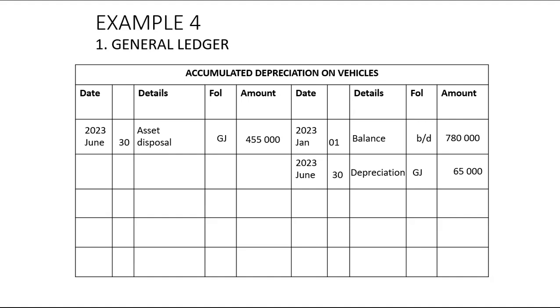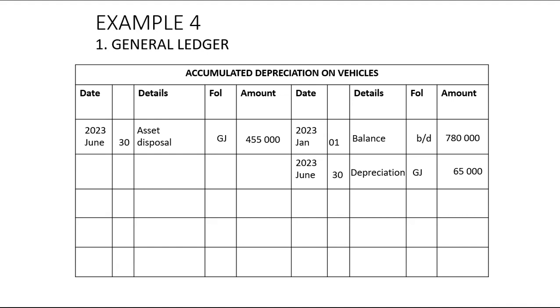This is only for the asset sold. So we add in that depreciation for the current year and then we take it out again. Know that the 780 has the 390 and then we added the 65. So that 390 increased to 445. And now we're taking that 445 out. So accumulated depreciation of the asset sold, all of it is gone. It is out. We've taken it out.